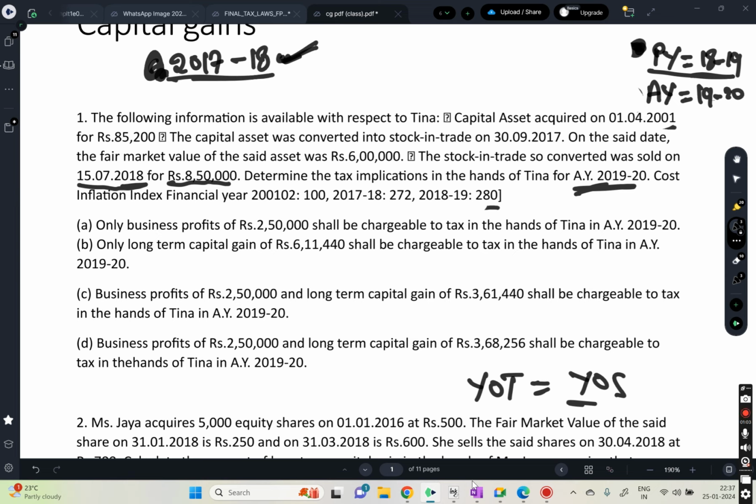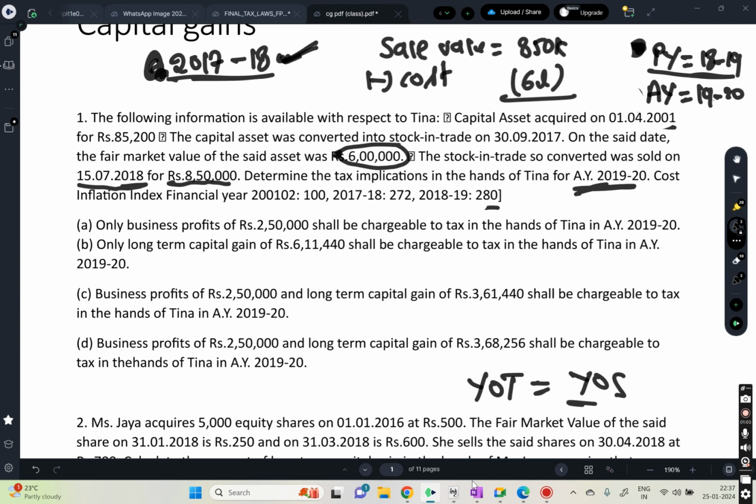Okay. Now see this part. We have sold it for 8,50,000, so sale value is equal to 8,50,000. What is the cost for the business? What is the cost of acquisition for the business? Cost of acquisition is nothing but the FMV on the date of conversion. It's like that person is selling that capital asset to the business for 6 lakhs. Whatever the market value is on the conversion date, that will be considered as the cost of acquisition. The remaining 2,50,000, we will tax under the PGBP. Okay, guys, did you understand the entire question?